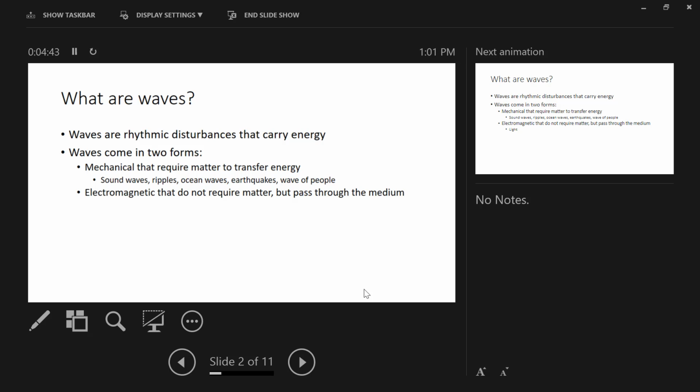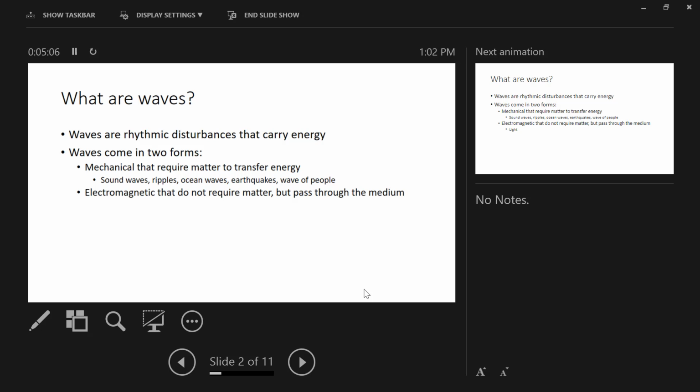The other type of wave is called electromagnetic waves. These do not require matter. Now, they'll still pass through a medium, so they can move through where there is matter, but electromagnetic waves do not require matter in order to propagate. And this is why light can travel through space.